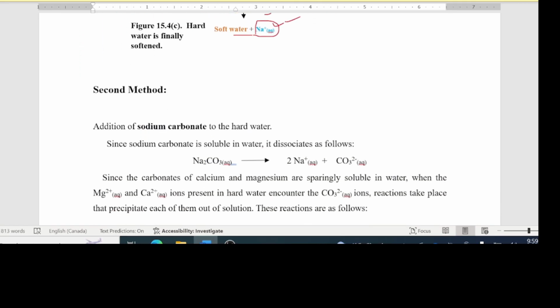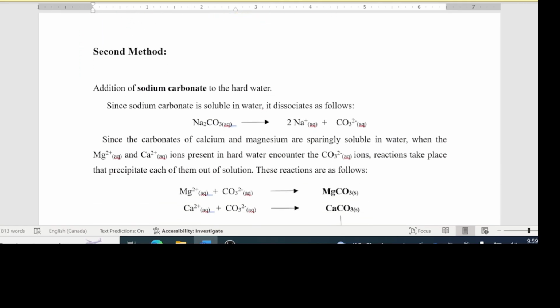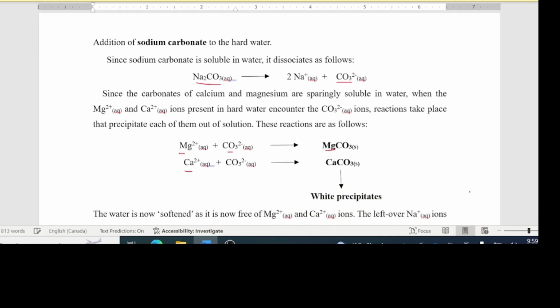Second method of removing these guys is to let them react with something that will precipitate them. And what we are doing here is reacting it with sodium carbonate solution. That dissociates like this to produce these carbonate ions. And carbonate ions, when they encounter magnesium ions, will form a precipitate of either magnesium carbonate or calcium carbonate, or both of them, if both sets of ions are present inside here.